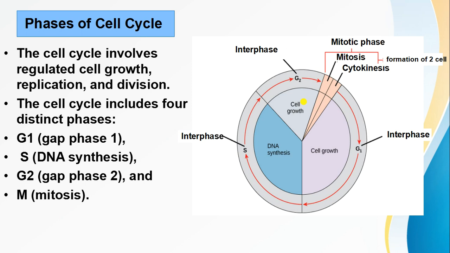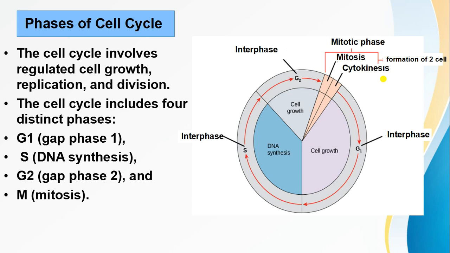Now we will talk about mitosis or the M phase. This is our mitotic phase, which is divided into two parts: one is mitosis and the other is cytokinesis. So let's see what happens in mitosis. Here the newly duplicated chromosomes divide and move to the opposite poles of the cell, and this is done with the help of spindle fibers, which are aggregates of microtubules. When the chromosomes reach the opposite poles of the cell, then the cell is divided by the cytokinesis process.